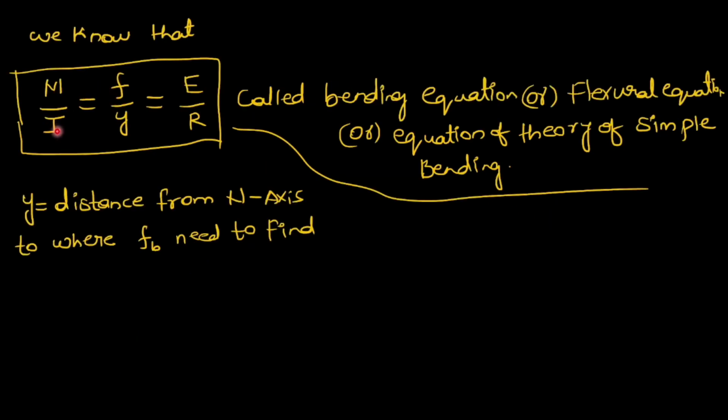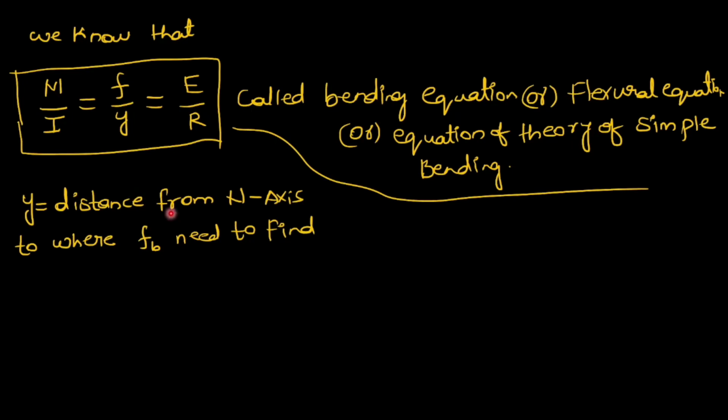So we know the formula M by I is equal to F by y is equal to E by R. It is called the bending equation or flexure equation or equation of theory of simple bending. In this, M is the moment, I is the moment of inertia, F is the bending stress, E is the Young's modulus, R is the radius of curvature, and y is the distance from the neutral axis to the point where bending stress needs to be found. So y changes from the neutral axis to any point where we need to find bending stress.